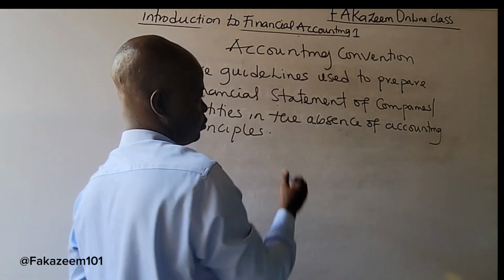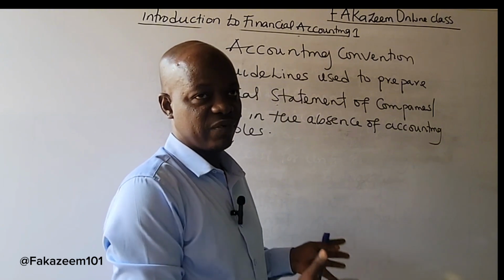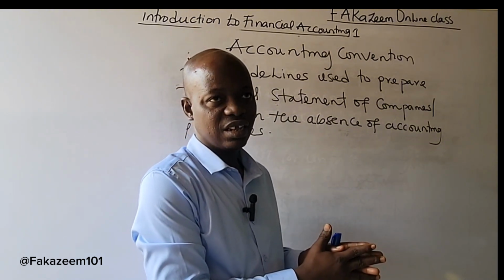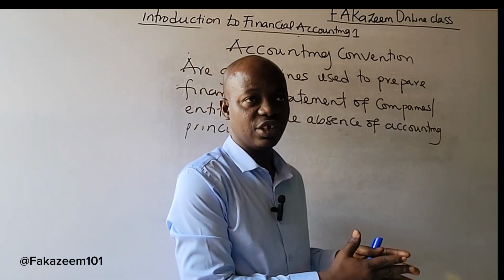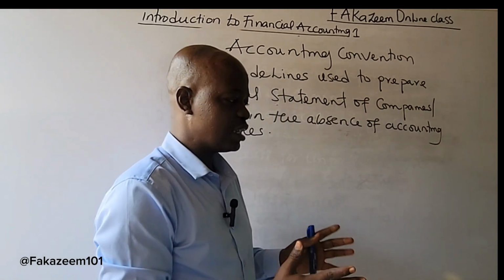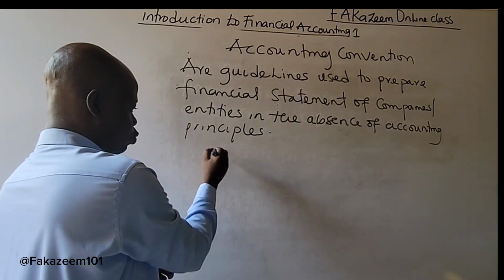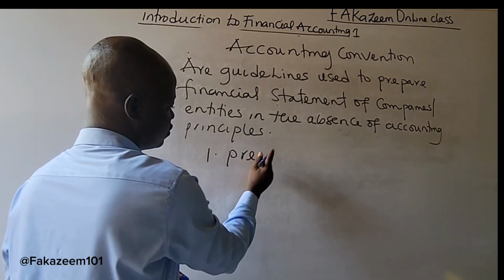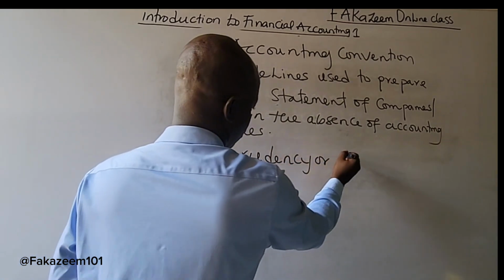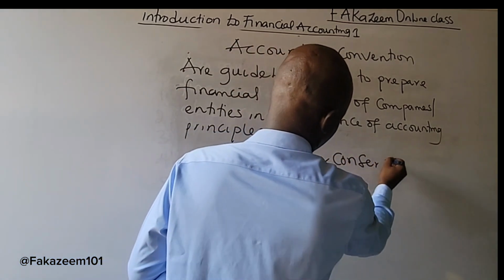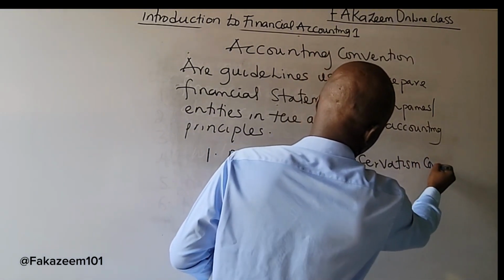What does this mean? Where there are no principles to prepare financial statements, guidelines are used in preparing the financial statement. There are 3 accounting conventions that we'll be looking at. One is known as Prudency or Conservatism Convention.